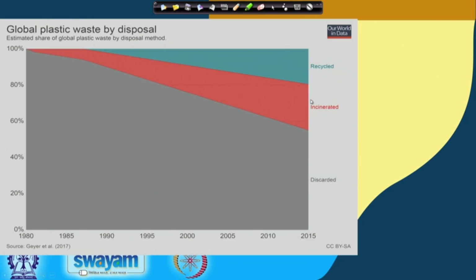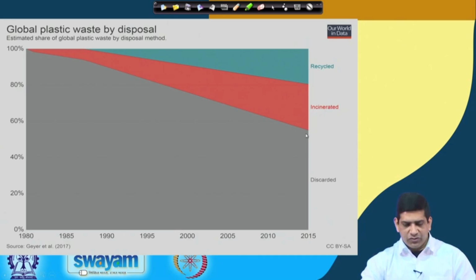So if you look at how the plastic waste is managed, which we will talk about in great detail later on as well, the estimated share of global plastic waste by disposal: recycling is very little, incineration is also happening, but most of it just gets discarded, and much of it is discarded in a very informal way.